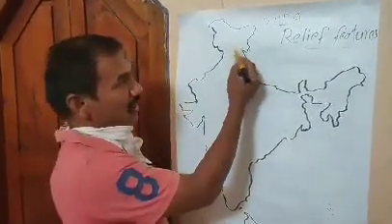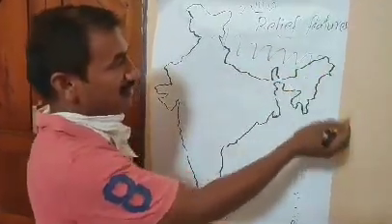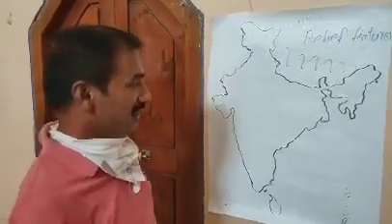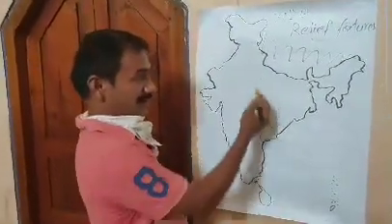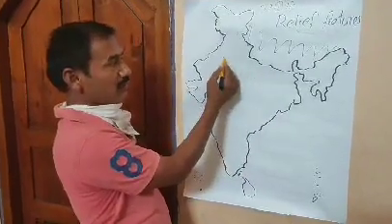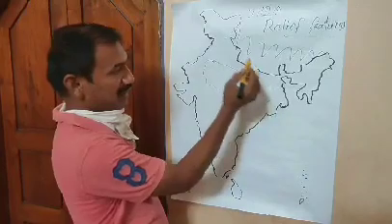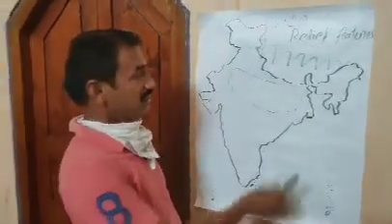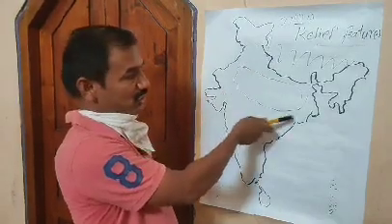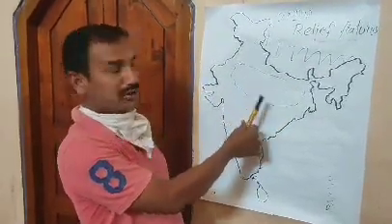On the north we have the Himalayan mountains. The Himalayan mountains are the largest and youngest mountains in the world. In the center of India we have the central plains, the Indo-Gangetic plains. They are stretched across Uttar Pradesh, Rajasthan, Haryana, Punjab, Bihar, Orissa and part of Madhya Pradesh.